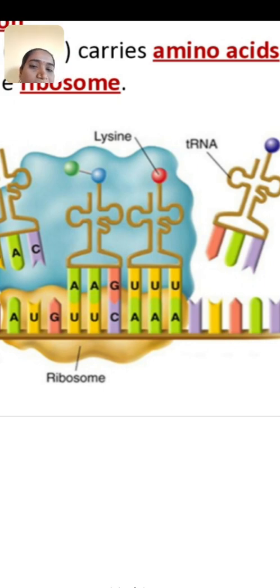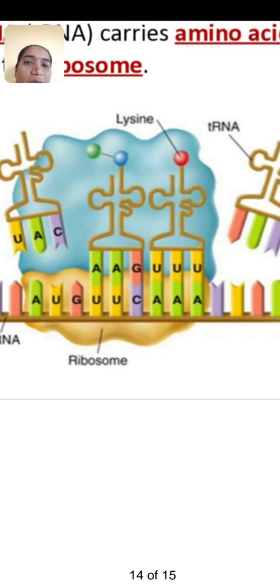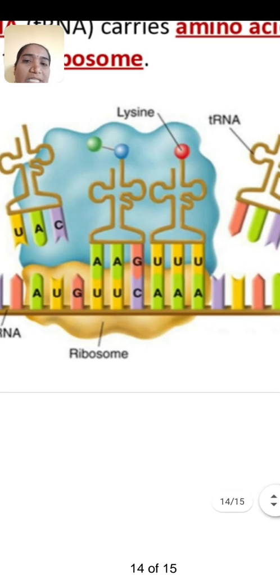As soon as the AA-tRNA complex enters, it forms a codon and anticodon pairing. If this pairing matches, then the amino acid is left there and the empty tRNA molecule exits from the E site of the ribosome.